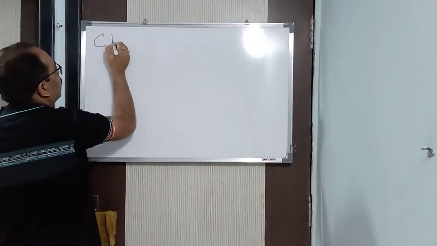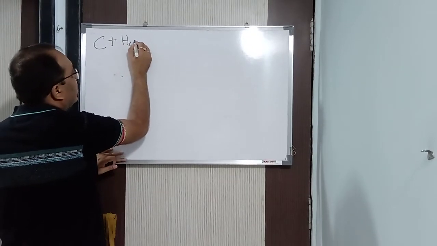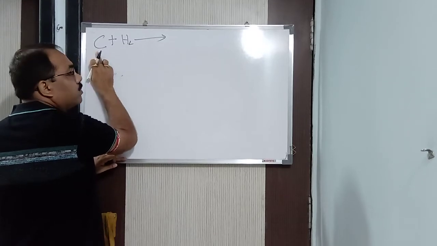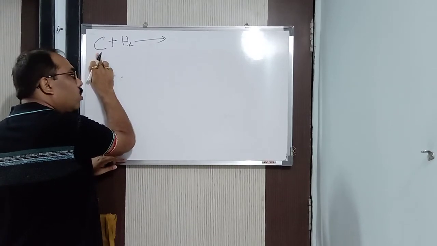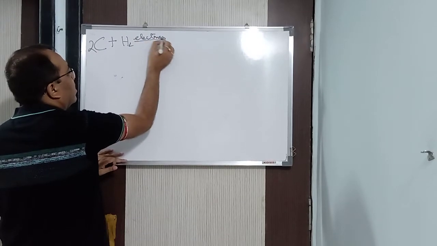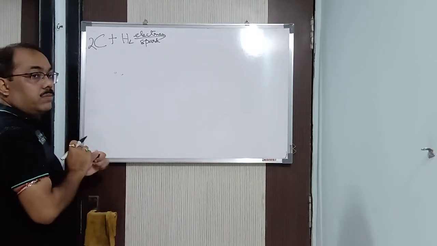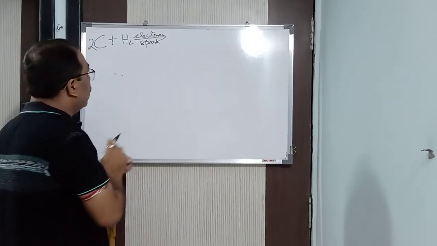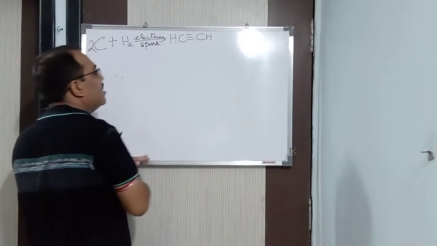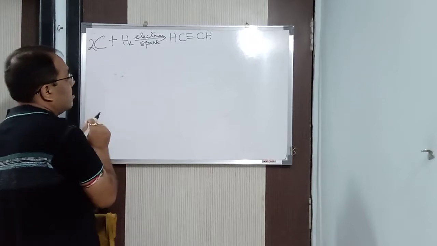Now here, what will I do? I will start with coke or carbon or coal. A current of hydrogen is being passed through red hot coke, in presence of an electric spark. You have studied this in class 11. This is known as Berthelot's process, Berthelot synthesis. It will give you HC triple bond CH. Addition reaction takes place and you get acetylene.